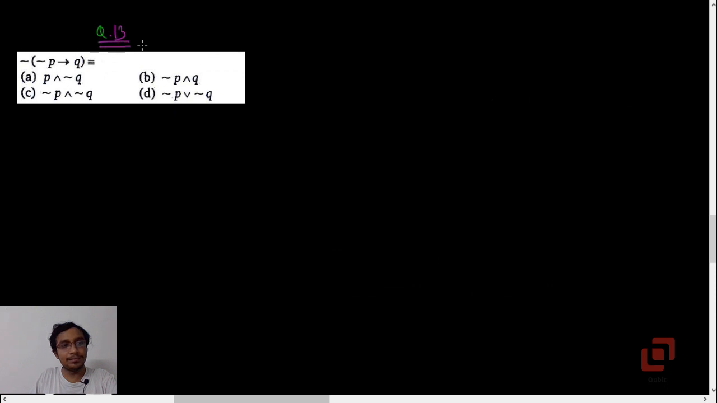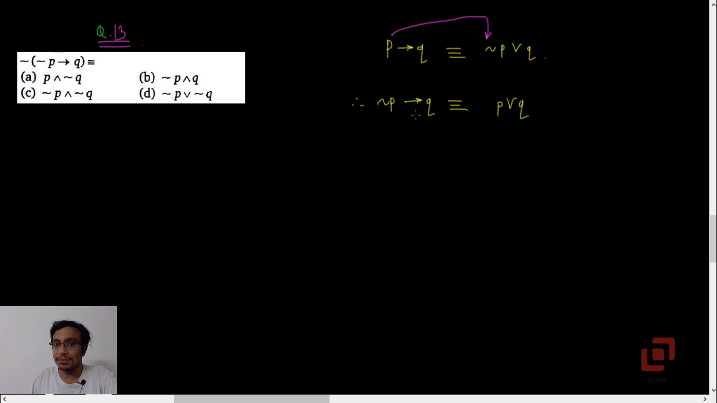Question 13. Negation of negation P implies Q is. Now, this question is also based on the conditional law. The conditional law says that P implies Q is logically equivalent to negation P or Q. But here we don't have P implies Q, here we have negation P implies Q. So it must be P or Q. We always take the negation of the first proposition. So if it is negation P, then its negation is going to be P.